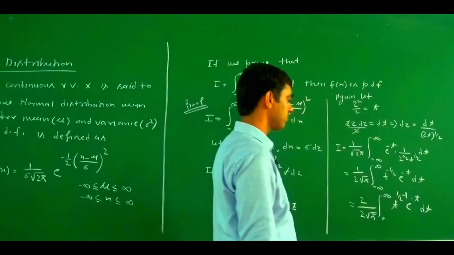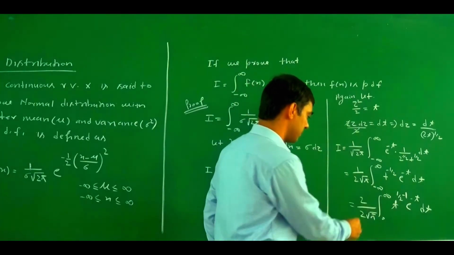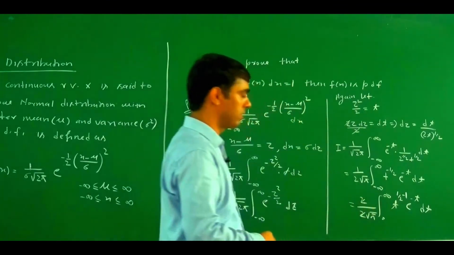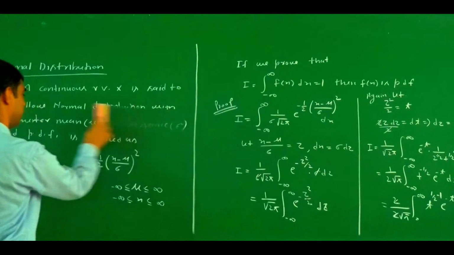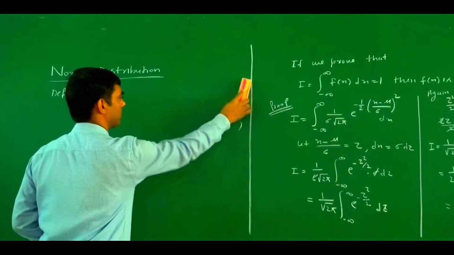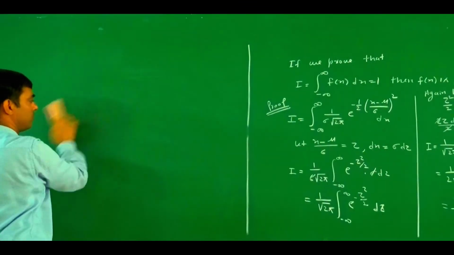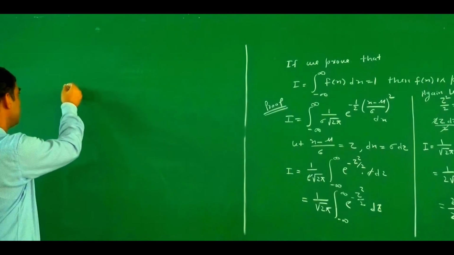If we simplify this, 2 and 2 cancel out. Now what is the value of this integration? So what is the value of I?